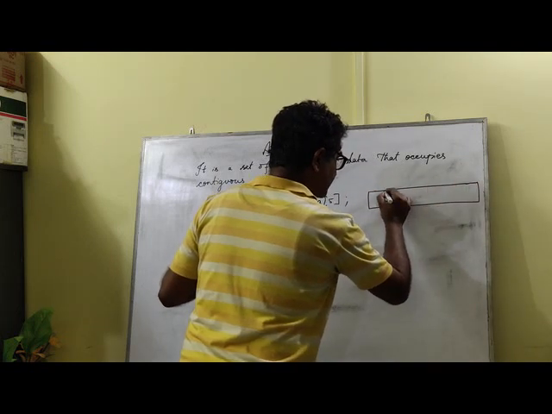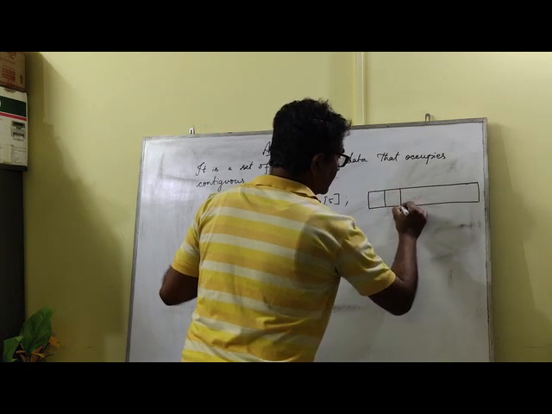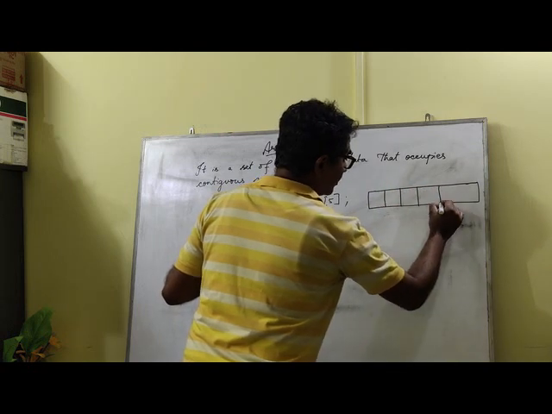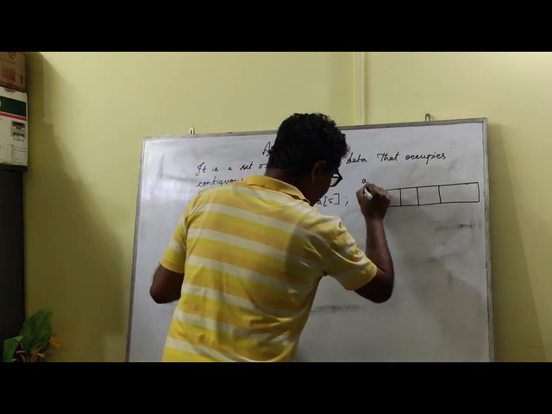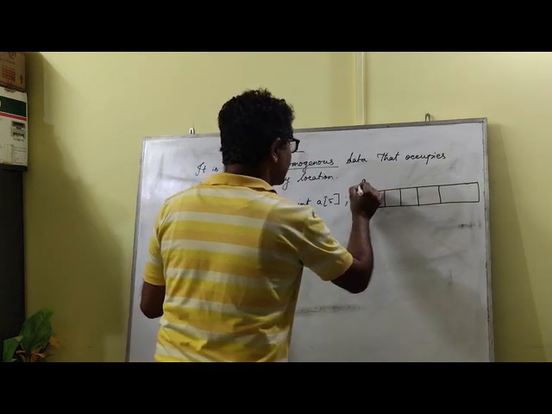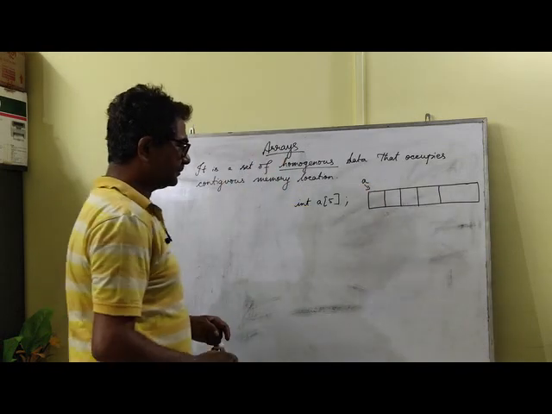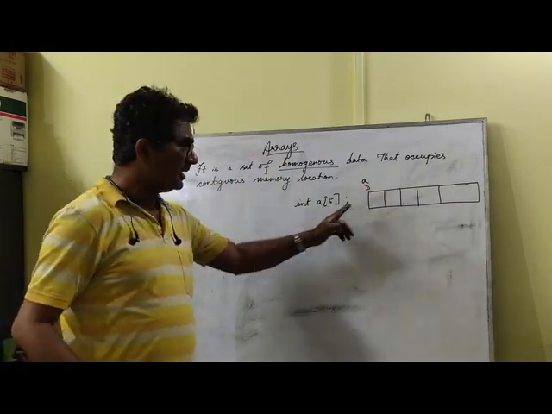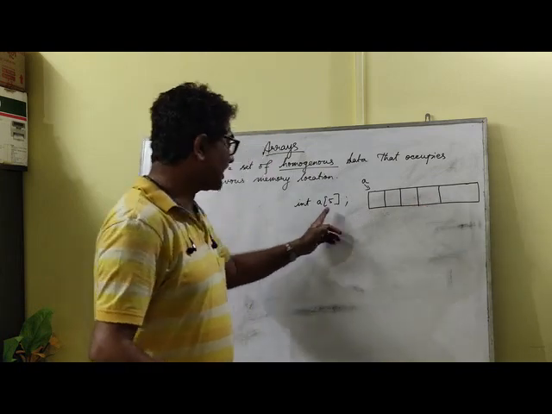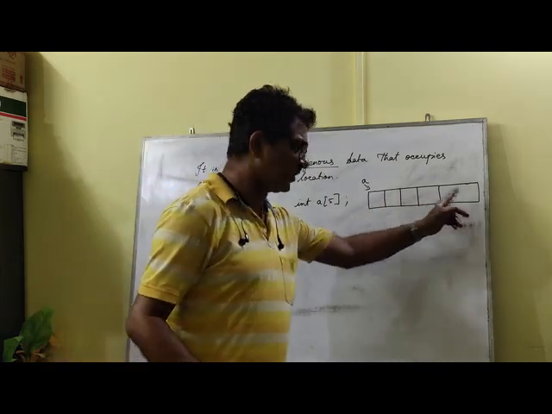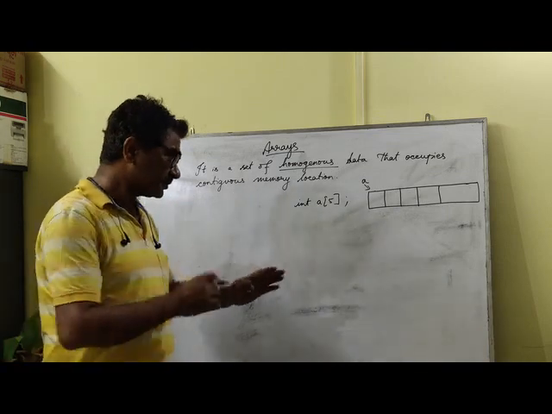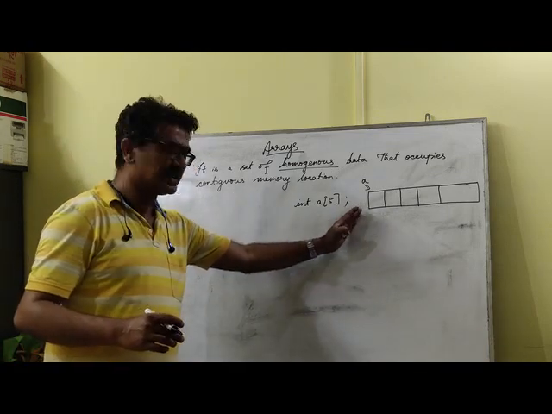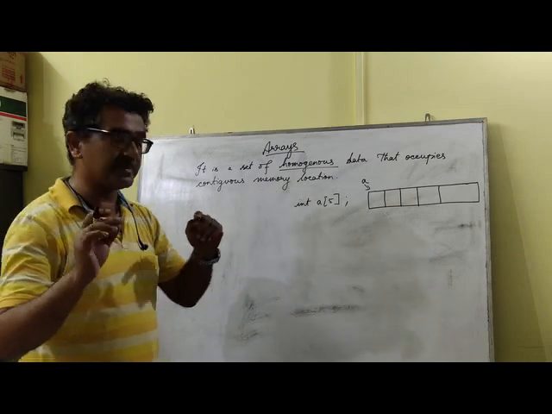This is the collection. 1, 2, 3, 4, 5. So this entire collection has the name a. So a is the name of this entire collection. And how many spaces are there to store integers? There are 5 spaces. 1, 2, 3, 4, 5. Now this entire collection is created inside the computer's memory.